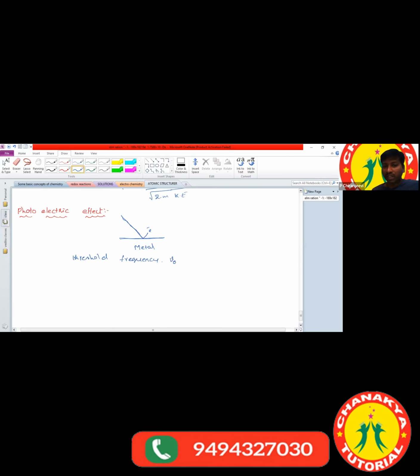How are we going to represent the threshold frequency? The threshold frequency is represented with nu naught. Now we have the clarity. So what is meant by the threshold frequency here? The threshold frequency is nothing but the minimum amount of energy required to eject the electron from the metal surface.